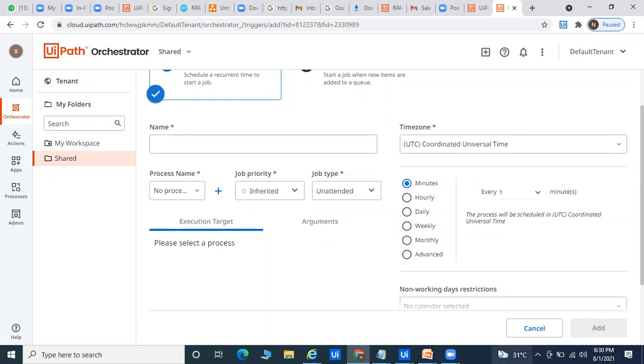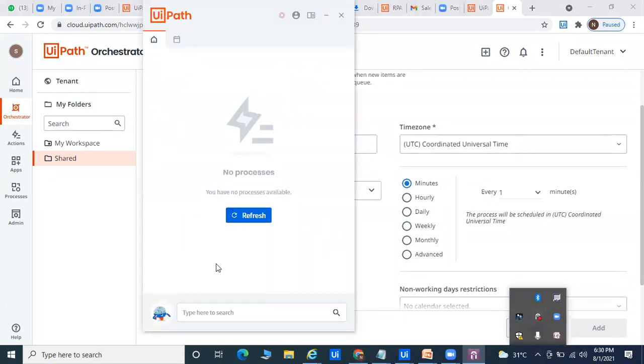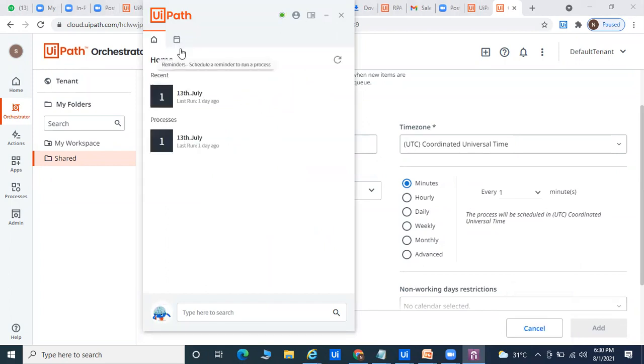Okay, and the third thing is very important. That is also important. All three are important. That is called UiPath Robot. Okay, so this is UiPath Robot. You can see it refresh. I have to add this part. So basically here you will get the robot.